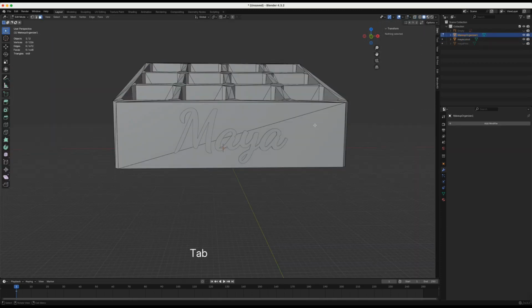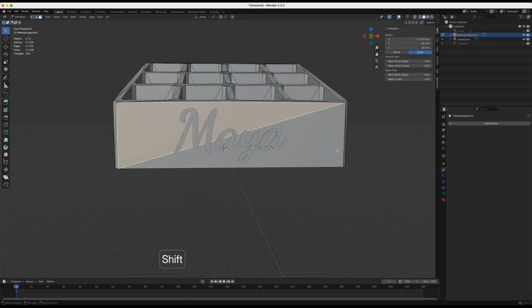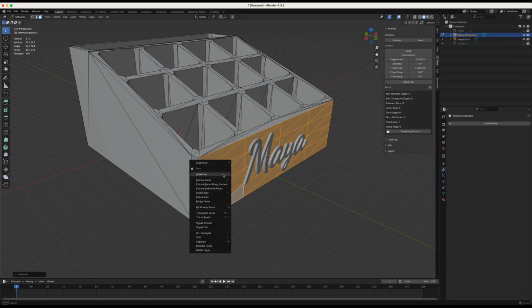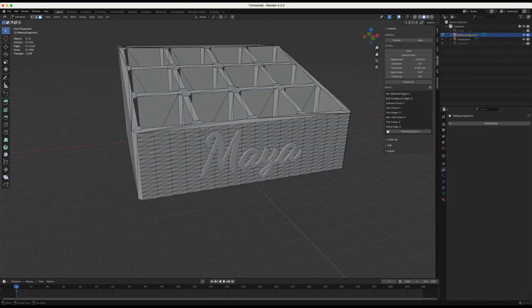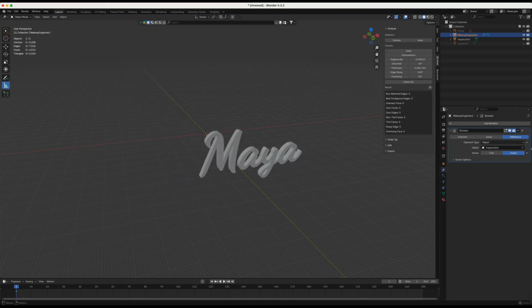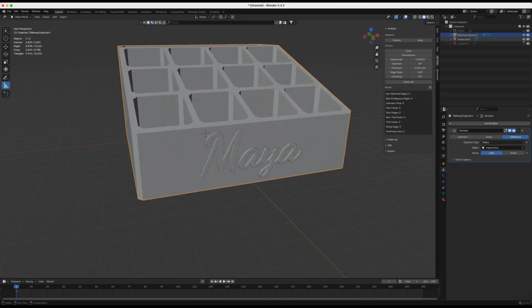Click on the box, go to Edit. Click on the faces of the box that will be cut, and let's give it a bit more geometry to work with. Let's subdivide the faces several times. Click Tab to exit edit mode. Let's add a Boolean modifier. Select your cutter. If it doesn't work, click on Fast. Sometimes that helps. Hide the cutter and let's see if it worked.